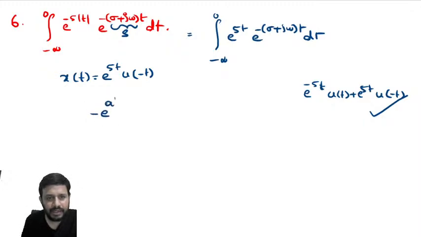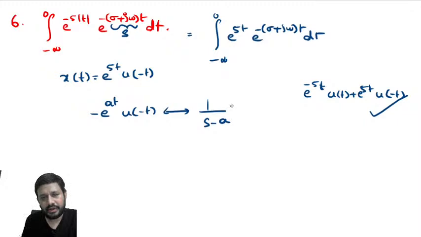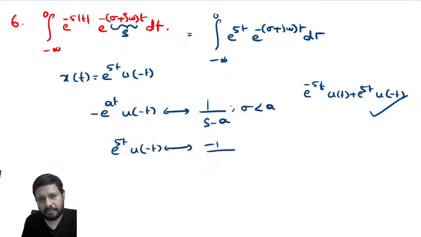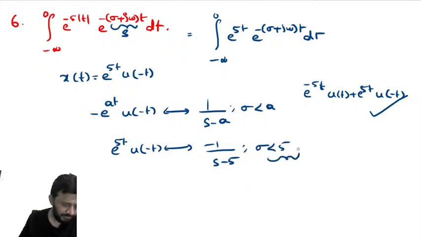Now we know that minus e power at u of minus t has Laplace transform 1 by s minus a, ROC sigma less than a. In the same way, e power 5t u of minus t Laplace transform would be minus 1 by s minus 5. It will become sigma less than 5. Javed, please verify. Sigma less than 5, not minus 5, it is sigma less than 5.